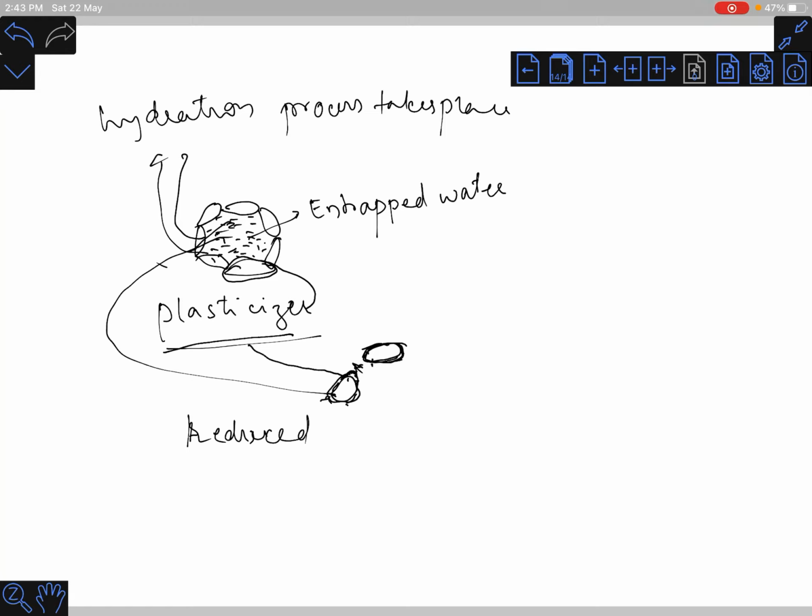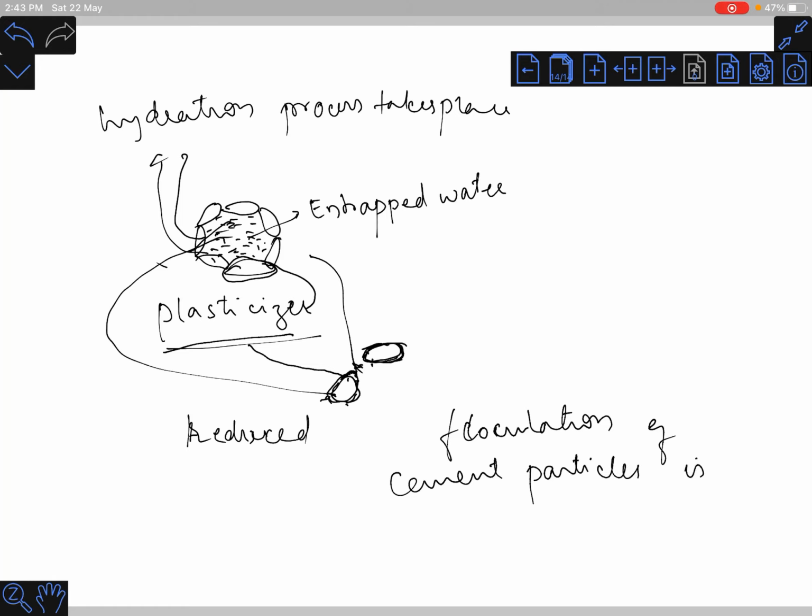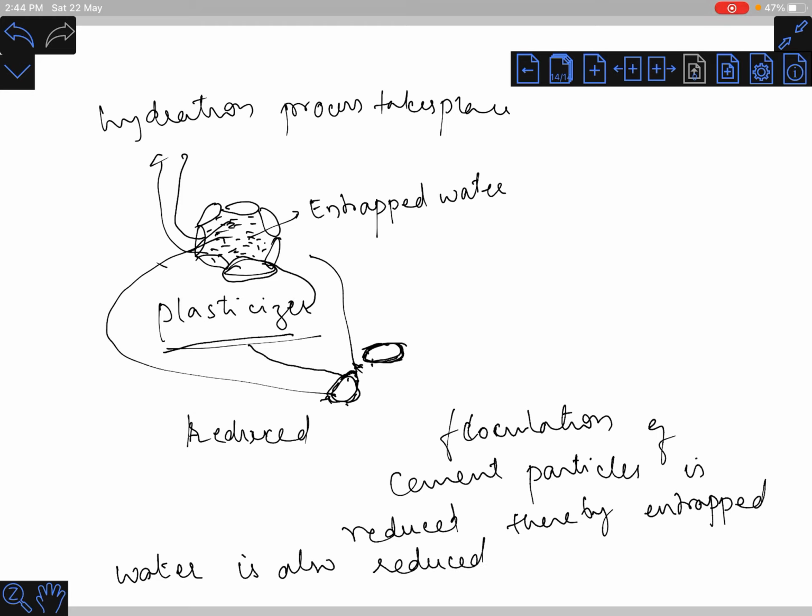By doing that, flocculation of cement particles is reduced, thereby entrapped water is also reduced to a considerable extent.